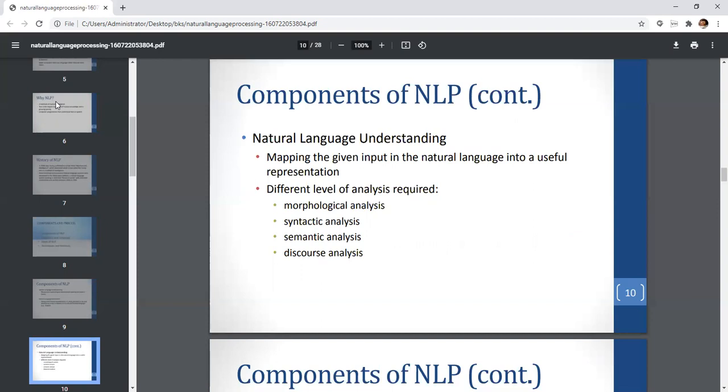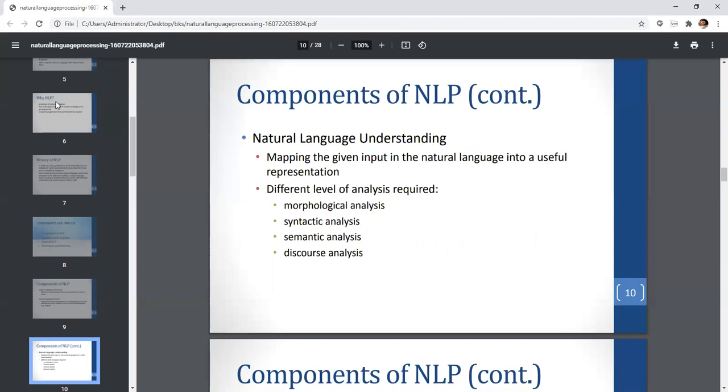Natural language understanding is divided into different phases that we need to understand. See, this is a question that has been asked many times in the GTU question paper for 7 marks: explain the phases of natural language processing or natural language understanding. So you have to explain these phases.